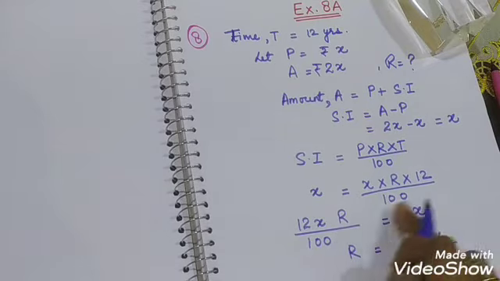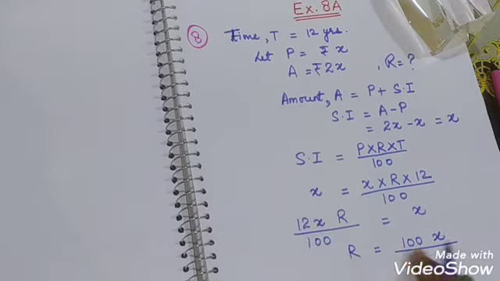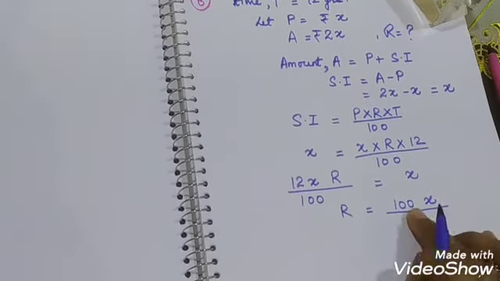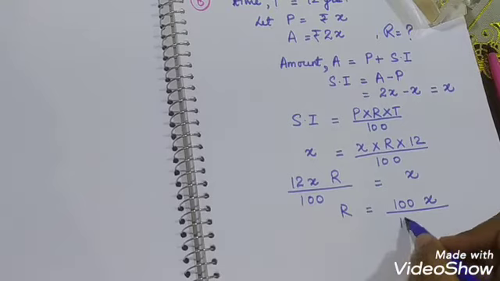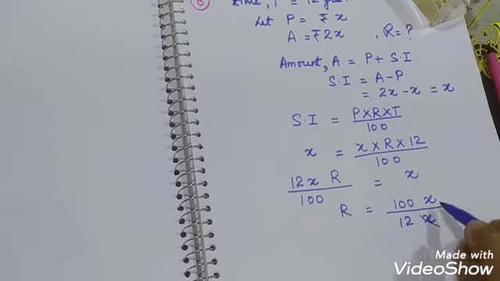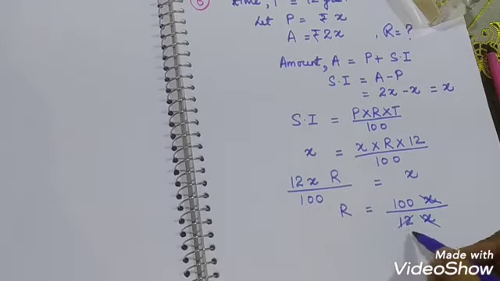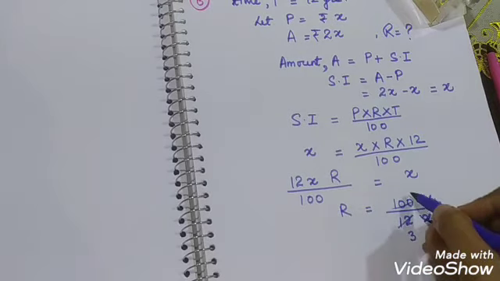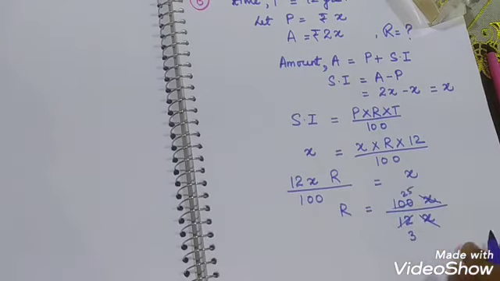This 100 will go in the numerator and this 12x will come in the denominator. R is equal to 100x upon 12x. This x and this x cancel each other. Then 4 threes are 12 and 4 twenty-fives are 100.